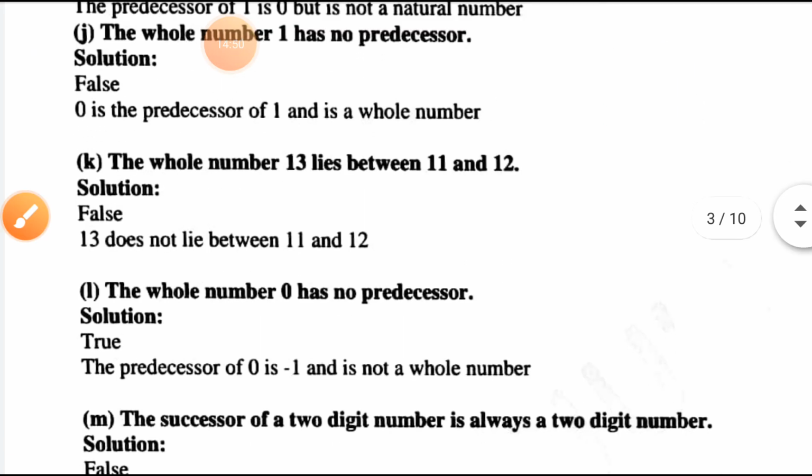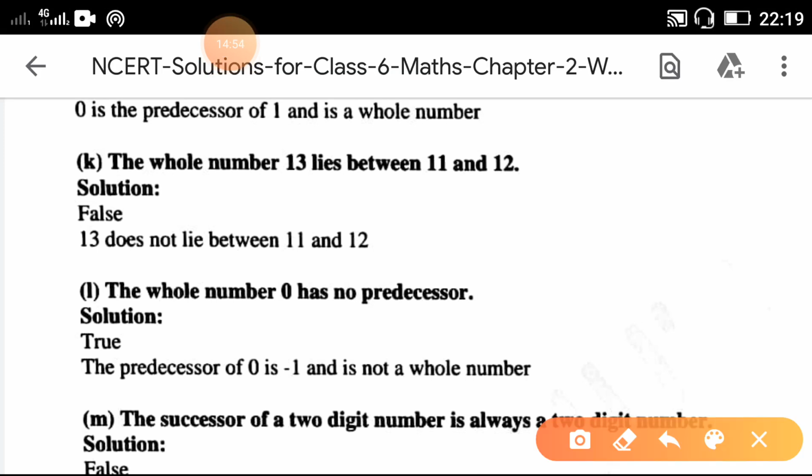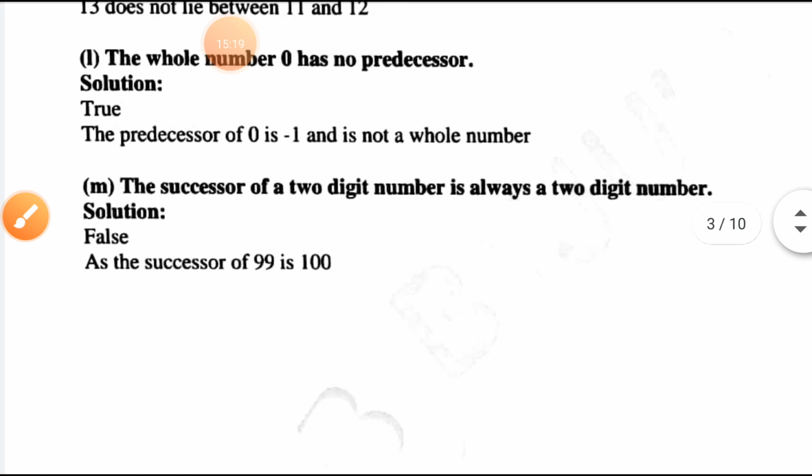The whole number 13 lies between 11 and 12. No, 13 lies between 12 and 14, not 11 and 12. The whole number 0 has no predecessor. Whole numbers start from 0. Before 0 there is no whole number, so whole number 0 has no predecessor. In actual, 0 has predecessor -1, but -1 is not a whole number.